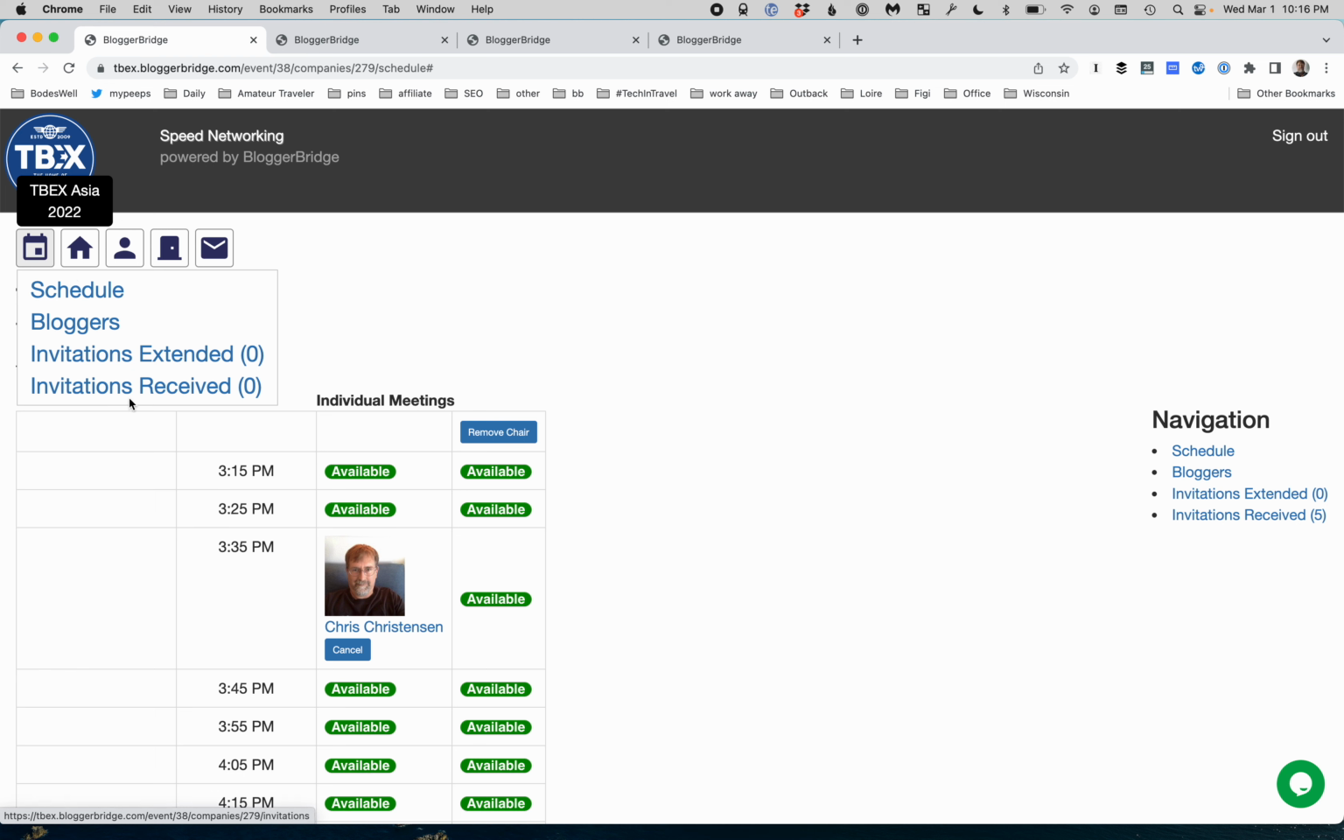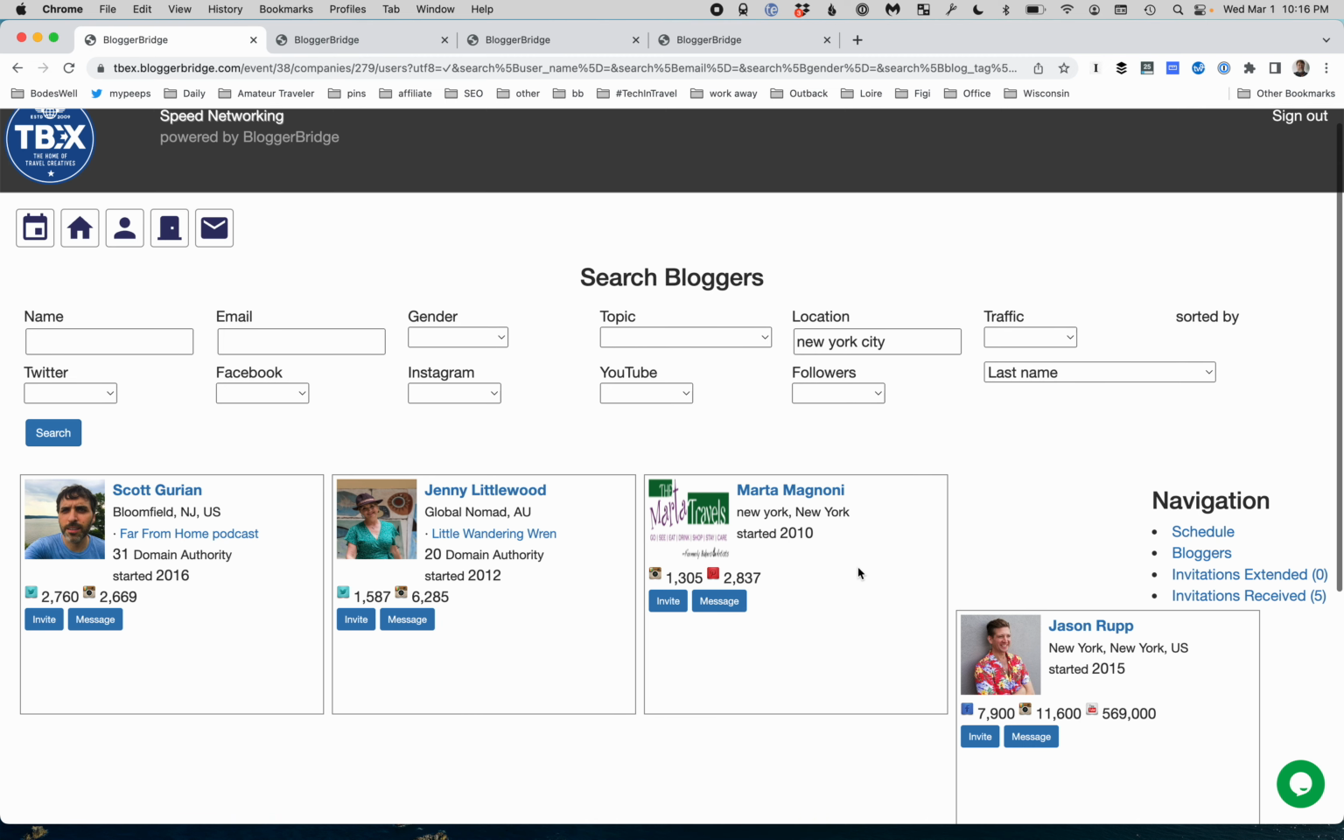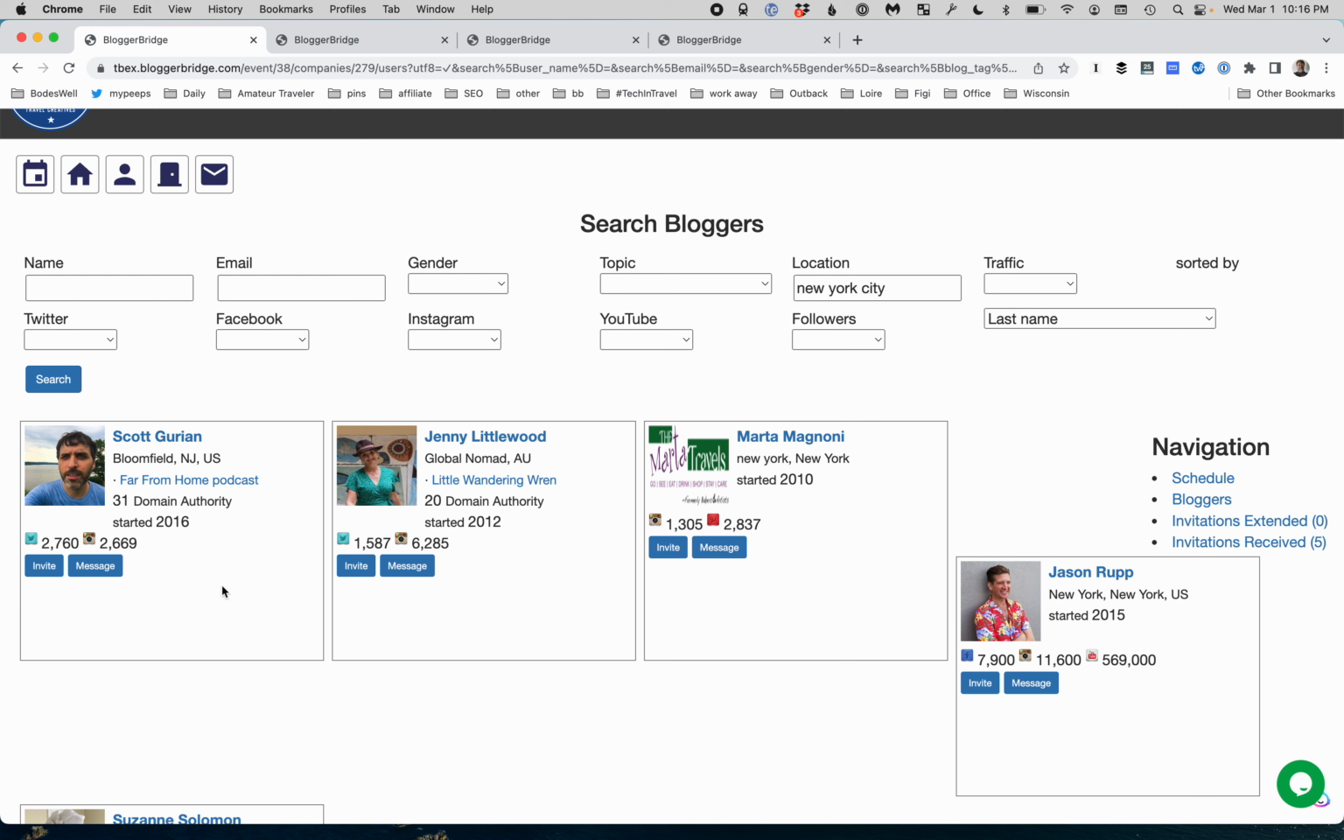So back to my schedule. I also have the option here, besides extending invitations and receiving invitations, to go here and find some bloggers. If I have a specific blogger name, I can put their email here. Or if I know I'm looking for bloggers in or around or who are traveling to New York City, let's say I'm in the New York Tourism Board, I can search for New York. It's going to find me people in New York. It's also going to find me people near New York. Bloomfield, New Jersey is within 50 kilometers of New York, so it also shows up. And then Jenny's going to show up here, not because she's from either of those places. She's from Australia, but in her travel schedule, she is going to be in New York, and so that's why she's showing up there.